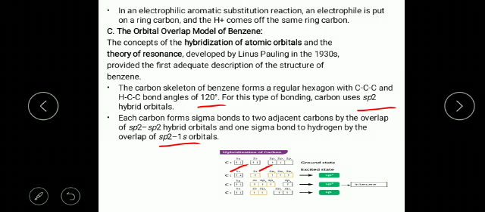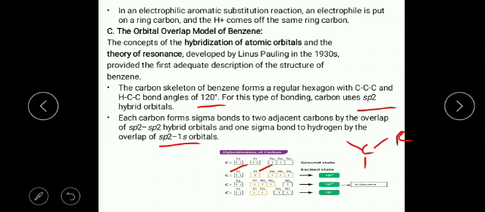Now come to sp2. In sp2 you can see 3 hybridized orbitals, one from the s orbital and two from the p orbitals, px and py. All three form single bonds. In benzene, carbon makes 3 sigma bonds, because these hybridized orbitals are horizontal and overlap to form 3 sigma bonds.